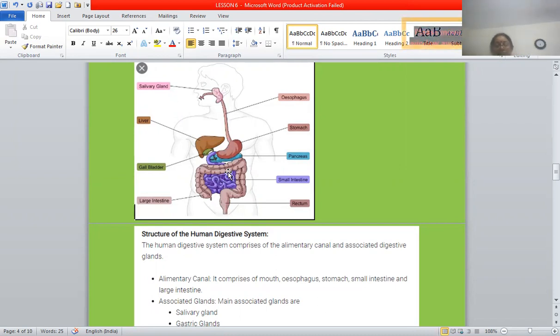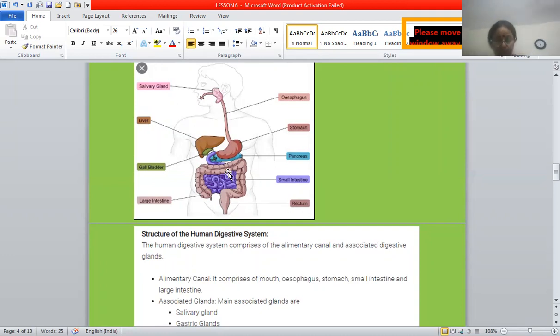The alimentary canal begins at the mouth, as I've told you, and ends at the anus for egestion. In between the two are the buccal cavity, esophagus, stomach, small intestine, and large intestine. So we'll study each and every organ one by one.